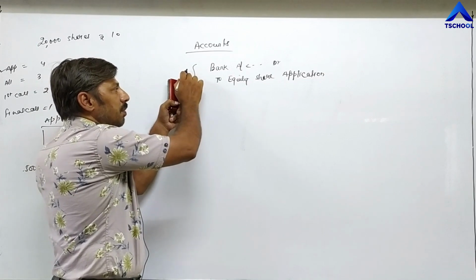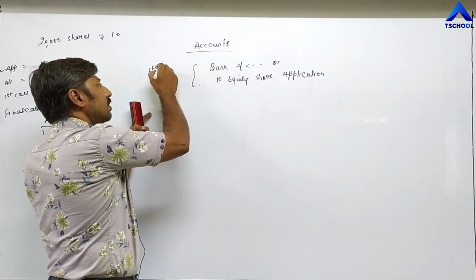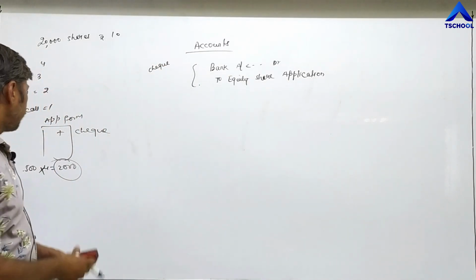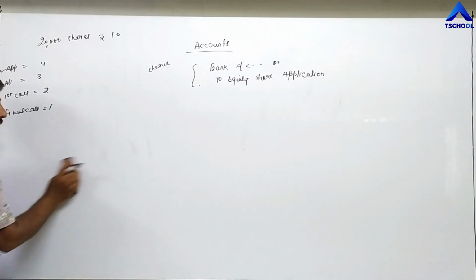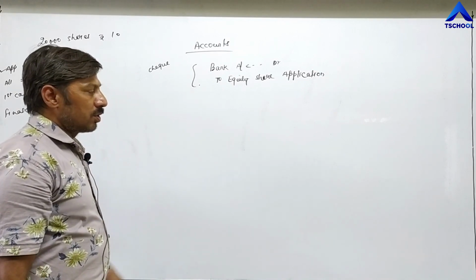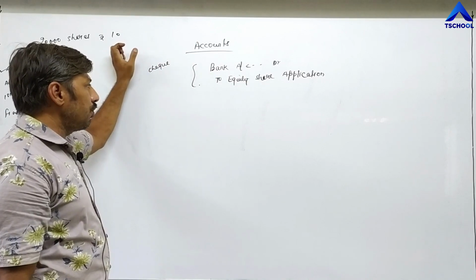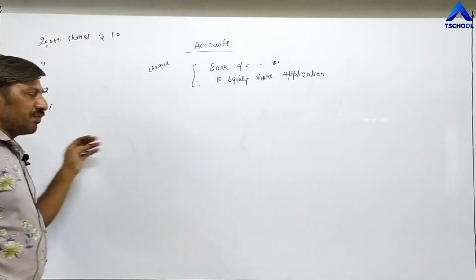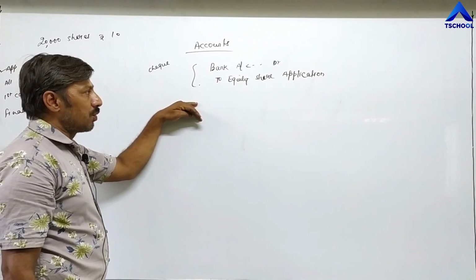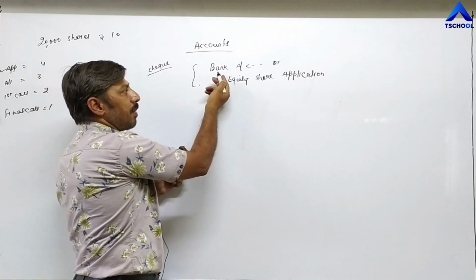Check is represented by bank account debit, because bank is a real account. Debit what comes in, credit what goes out. According to real account, what is the rule of real account? Debit what comes in, credit what goes out. So from the company's point of view, you have to pass journal entries. And from the company's point of view, all checks from different investors are coming into the company's account. Check is a real account, debit what comes in, that's why we are writing bank account debit.